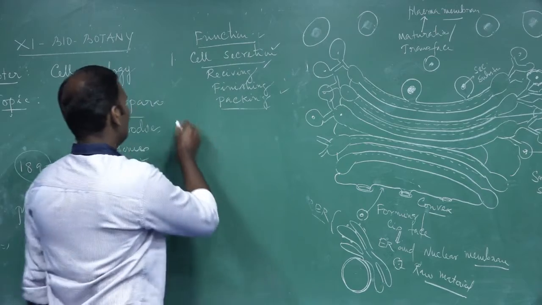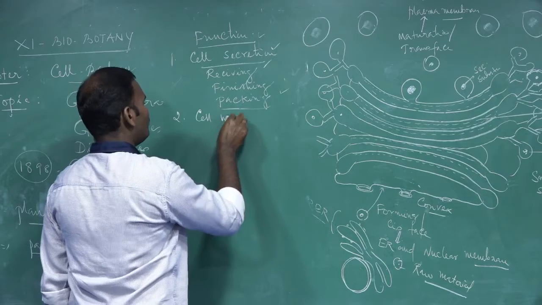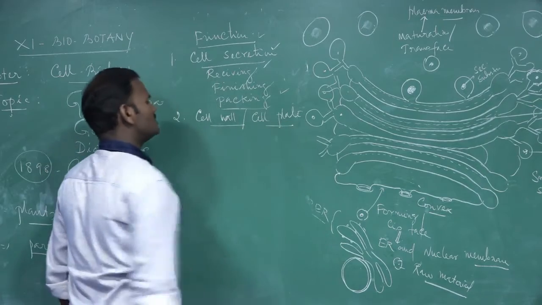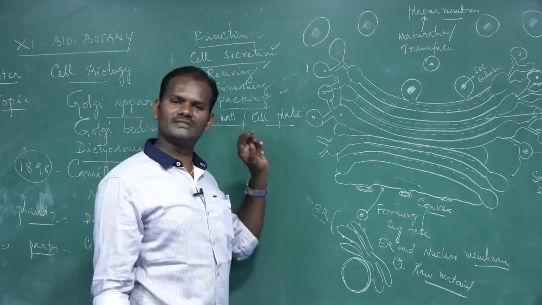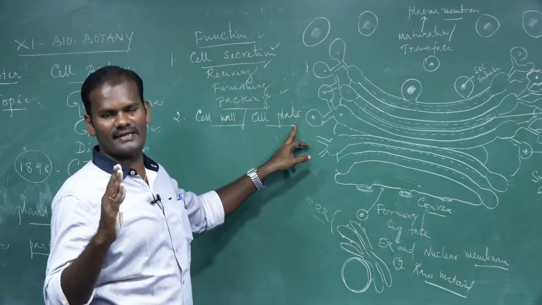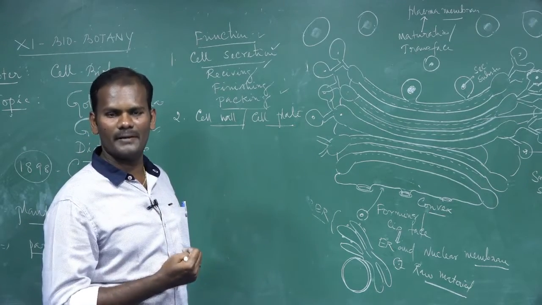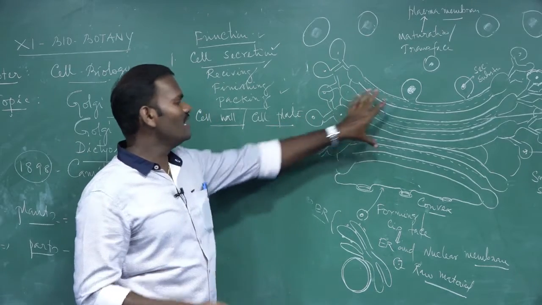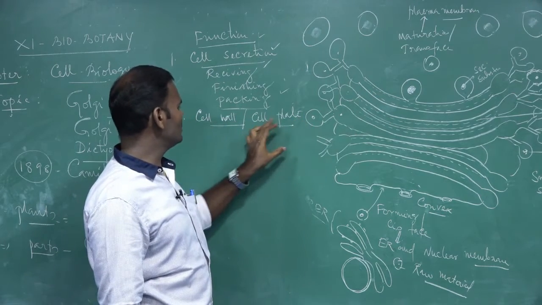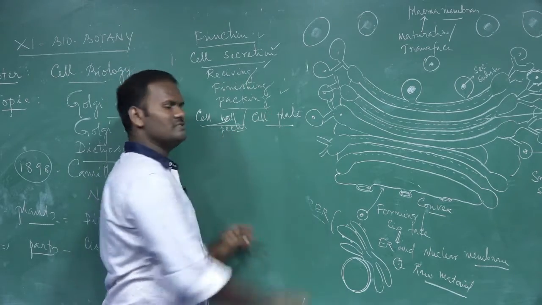So it acts as a center for receiving, finishing and packing a lot of secretory substances, and functional proteins. The second one is that it is mainly involved in cell wall formation and cell plate formation. As I said in previous videos, there are types of cell wall: middle lamellae, primary wall, secondary wall, tertiary wall. The middle lamellae is made up of calcium pectate and magnesium pectate. These pectate substances are synthesized by the Golgi apparatus, also called dictyosomes. That is why it is mainly involved in cell plate formation as well as cell wall formation, especially pectic substance formation.